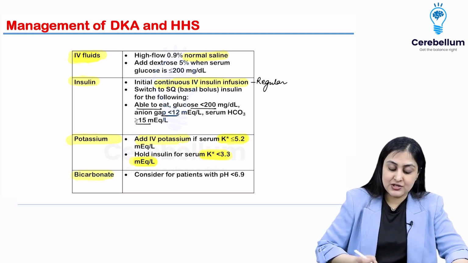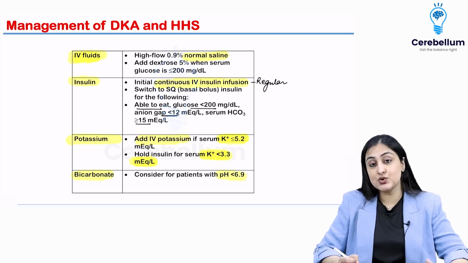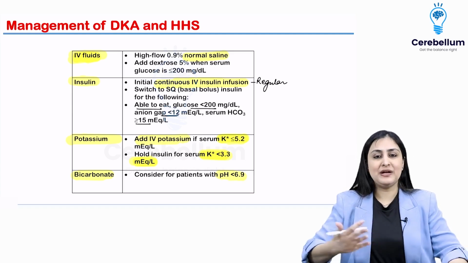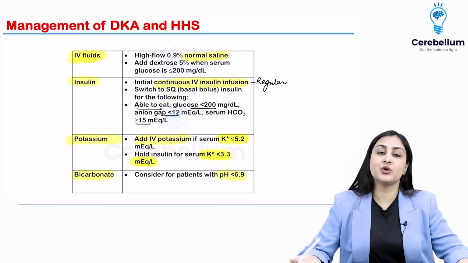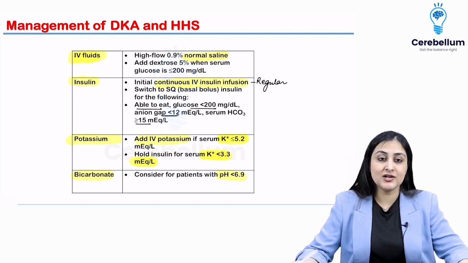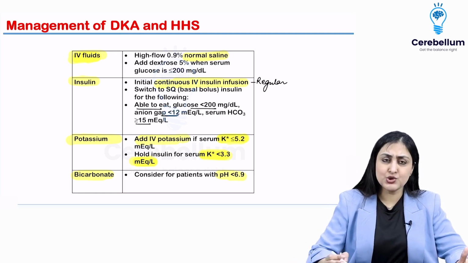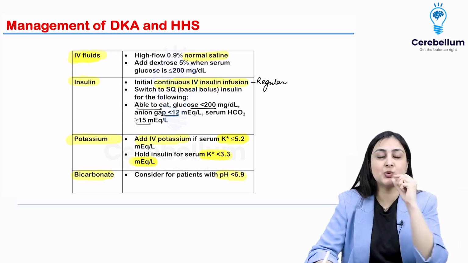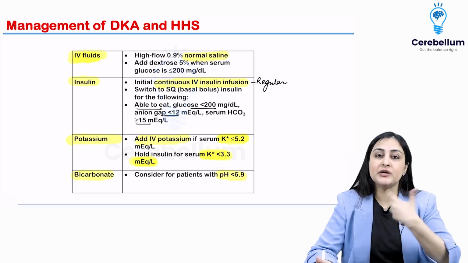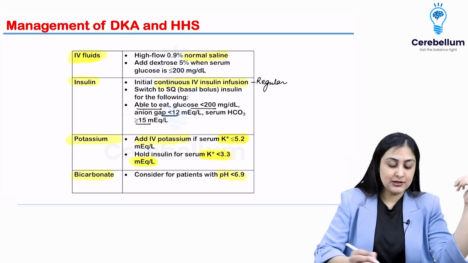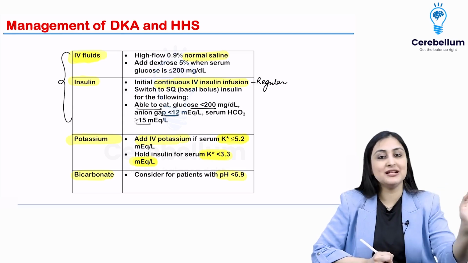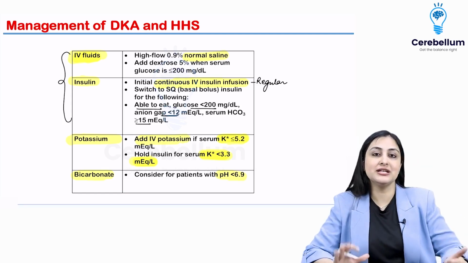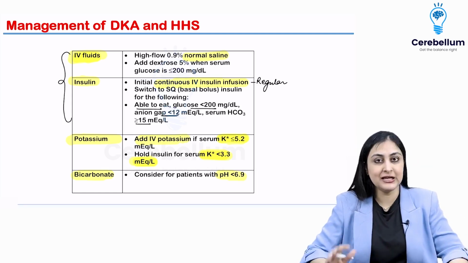Okay, and because there is so much acidosis, if it is severe acidosis wherein pH is less than 6.9, that's an indication of bicarb. So you might not get this detailed sort of question in the exam about the criteria. You can get it in INICET, but usually the questions will be just to recognize DKA. They'll give you a type 1 patient with a fruity odor, pain abdomen, Kussmaul breathing. What will you do next? You just have to say, I will start IV fluids and insulin. That's all about it. I've just given you everything in detail because this is an emergency, and emergencies become very, very important for the exams.